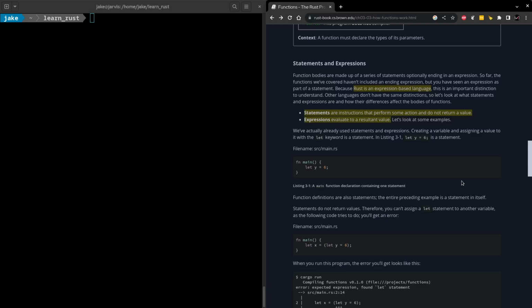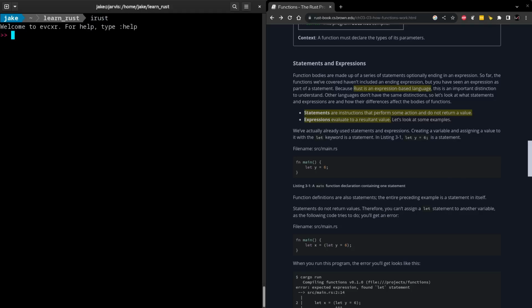So they say that function bodies are made up of a series of statements and optionally ending in an expression. More specifically, that Rust itself is an expression-based language. And the distinction between these two are that statements perform some sort of action, but they don't return a value, whereas expressions do return some kind of value. We can test this out with iRust here.